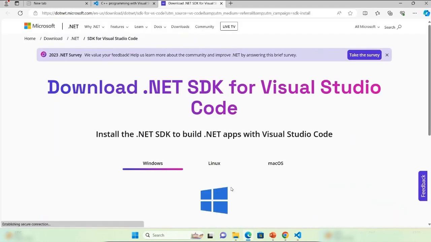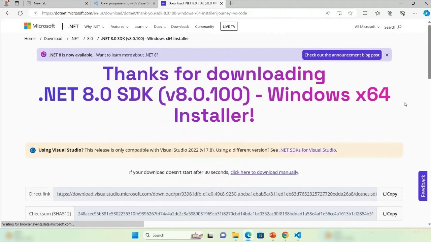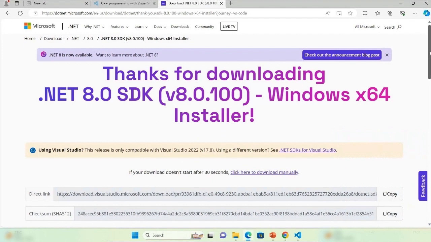Click on it. You have to download for Windows as per your requirement. I have downloaded .NET SDK x64. Based on your requirement you can do it. Let's open this one.